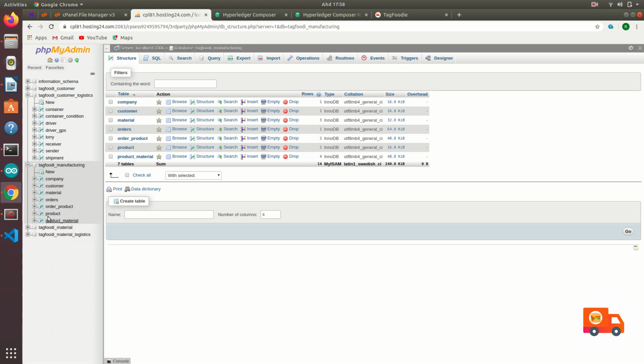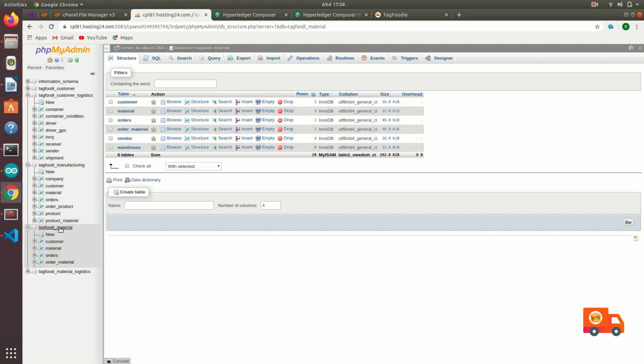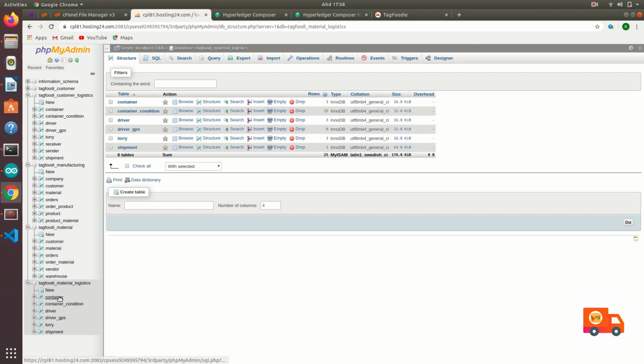Okay, the product is the one that they make using these materials. Okay, this is the material logistic. The customer logistic and the material logistic are totally the same. What they have is the driver information, the lorry information, and all the shipment information. Right, so these are all for the supply chain database.